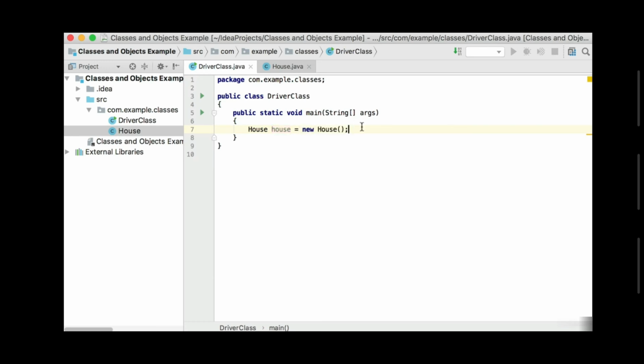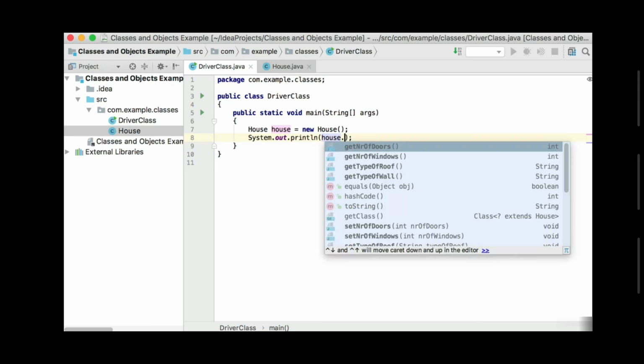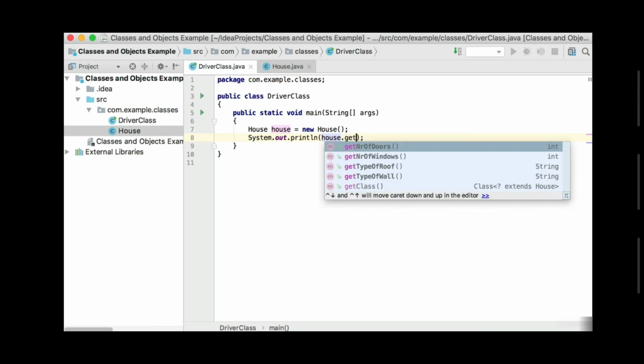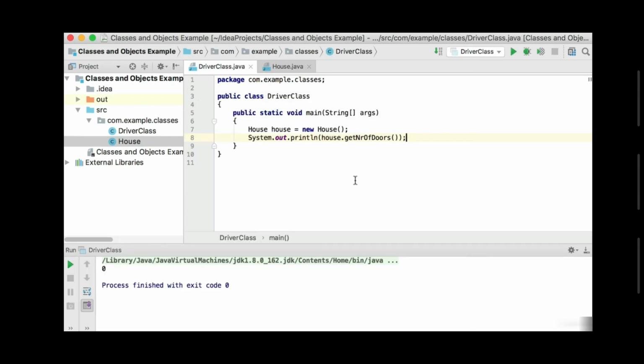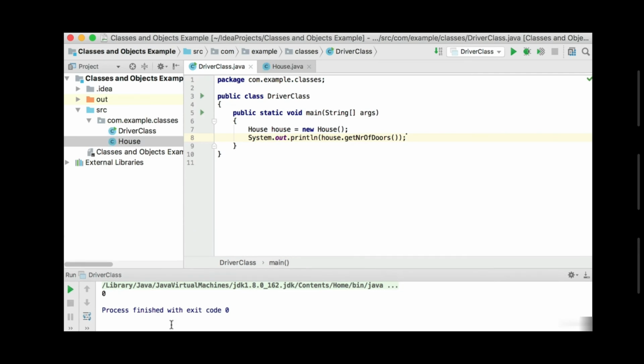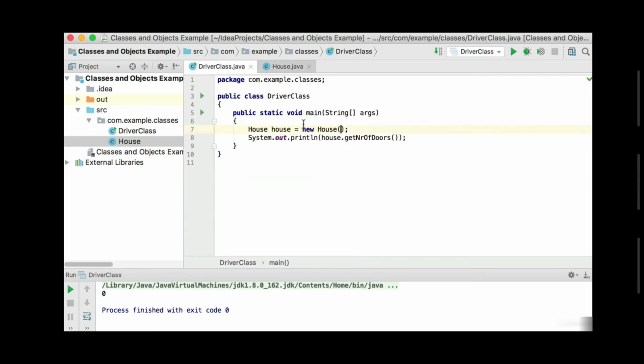Okay, so now the house object was created. Let's just use a simple system out print line there. And we can go on that house object and call get, let's say, the number of doors, just to print it out to see if it works. So let's run this quickly. And you can see the number of doors will be 0. Why is it 0? Because we said with the constructor that accepts nothing, we will set the number of doors to 0, the number of windows to 0, and the type of roof and the type of wall, both of them, should go to null.